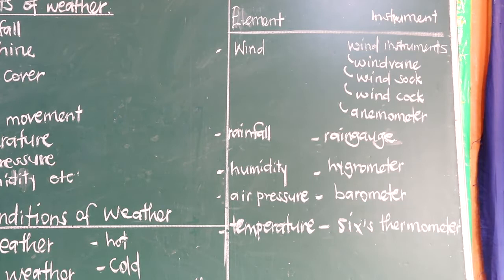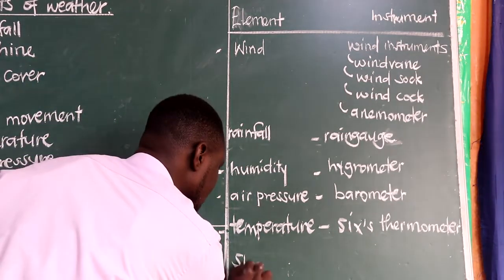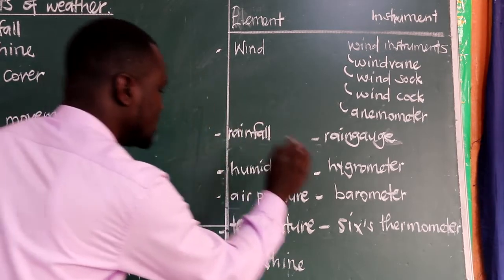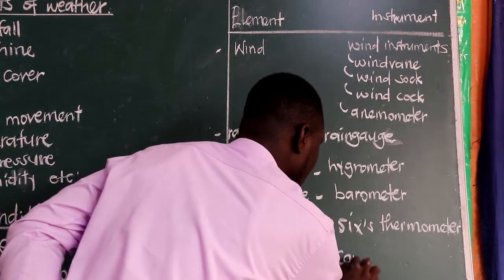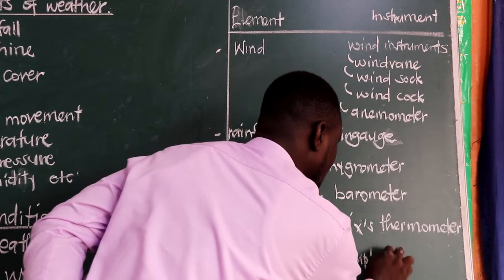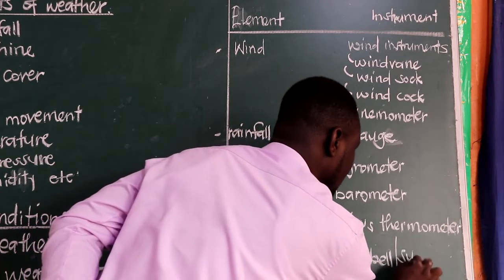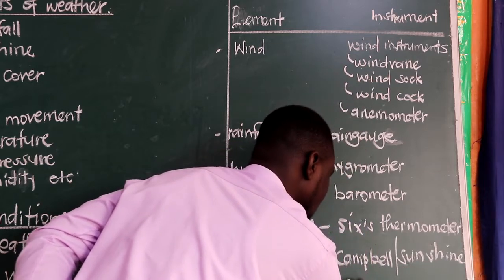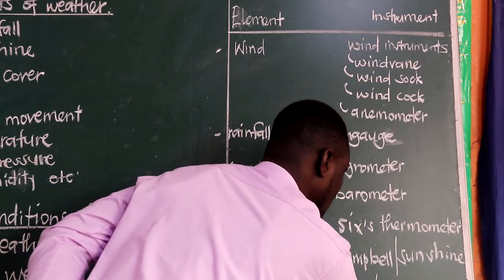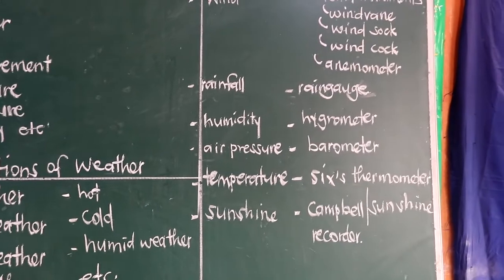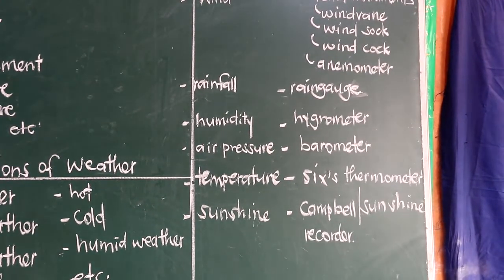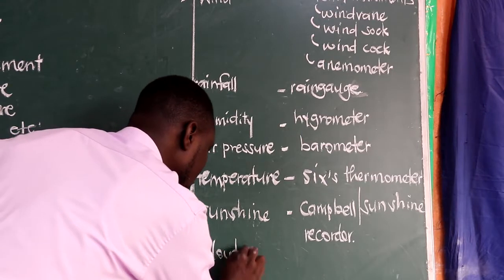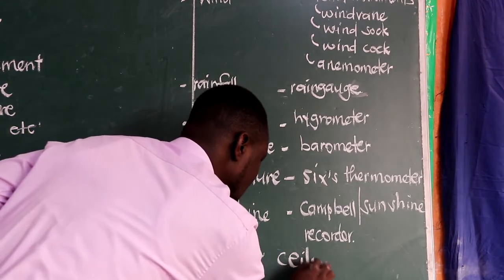And then we have also sunshine. Sunshine as an element which we are saying it's measured using a Campbell, that we also call the sunshine recorder. And then the last one is the one which gives us the ceilometer, that is the clouds measured using the ceilometer.